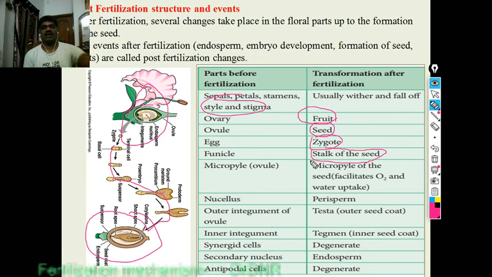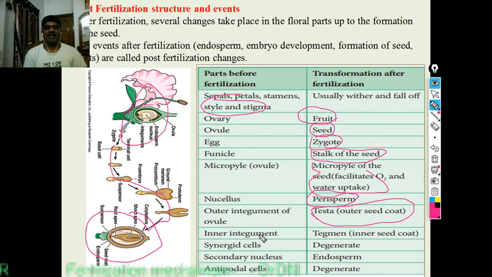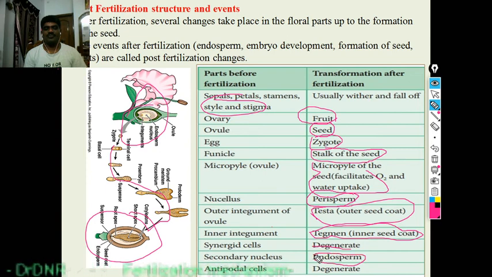Micropyle will become the micropyle of the seed, which facilitates the oxygen and water uptake. And nucellus will become the perisperm. The outer integument of the ovule will become the testa, the outer seed coat. And the inner integument will become the tegmen, the inner coat of the seed. Synergid cells will degenerate and the secondary nucleus will form the endosperm. And antipodal cells also degenerate.